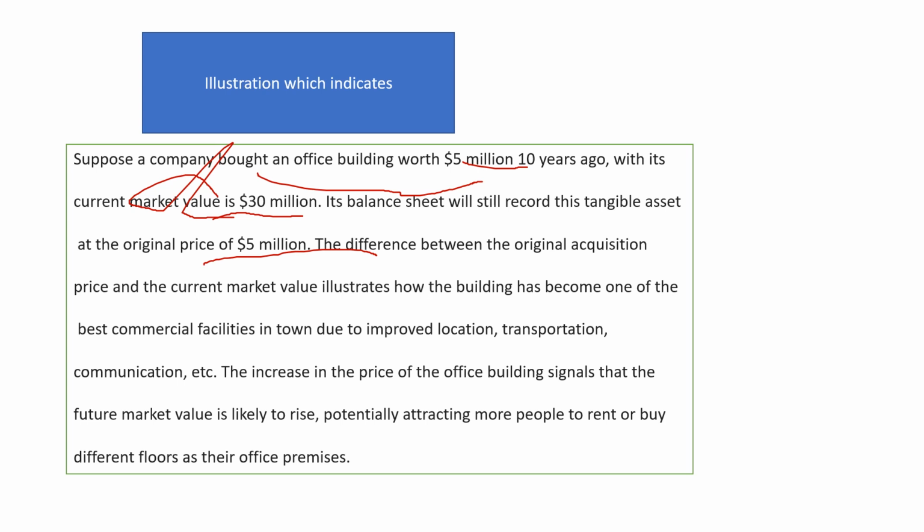Okay, so the usage of market value is that market value tells you the worth of your asset in today's market. What is the value of this asset, and what can be the resale value of this asset in today's scenario? So this is the major benefit and significance of market value. It tells you, for example, that your building has now become the best commercial facility in town because of improved location, transportation and communication, and accordingly the company can make some changes in its policies.